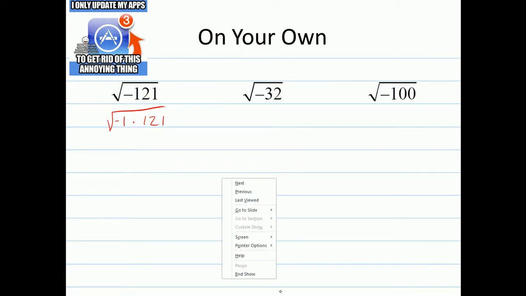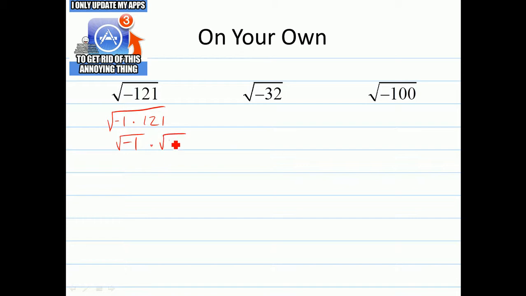If I take 121 out, it becomes 11. If I take negative 1 out, it becomes i. Just for the sake of explanation, I'll split it up even more. That's the square root of negative 1, this is the square root of 121. So this becomes i, that becomes 11. So what I have here is 11i.